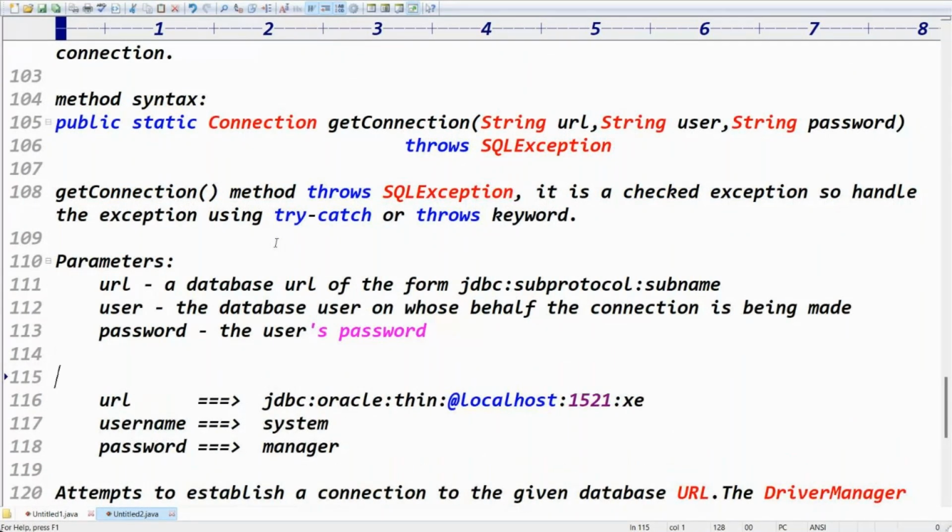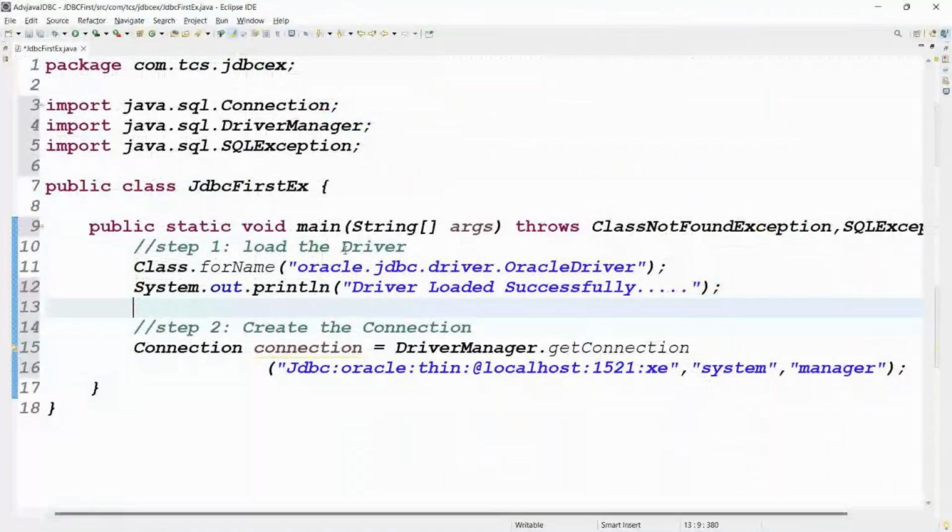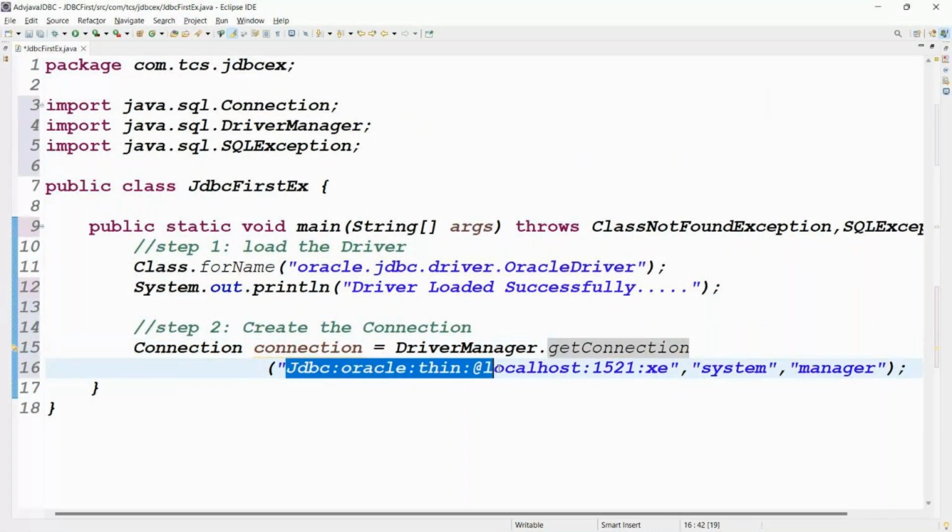These are the JDBC properties for establishing the connection, right? Enough. Let's complete the second step. DriverManager.getConnection method with jdbc:oracle:thin:@localhost:1521:xe, system and manager.